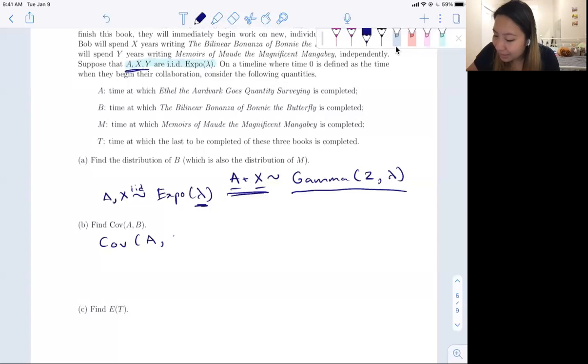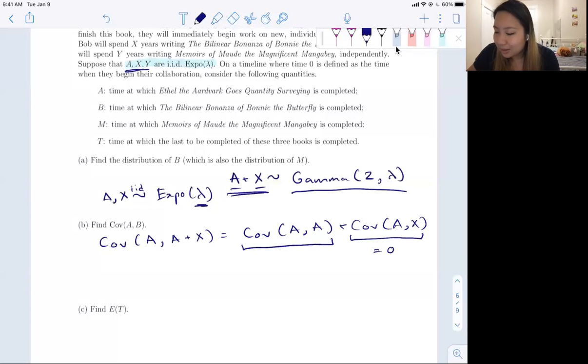So it's going to be covariance of A comma A plus X. And then by bilinearity, we can split this up into covariance of A comma A plus covariance of A comma X. And we know that A and X are independent, so this is going to be equal to 0. And the covariance of the same thing is equal to the variance of itself. So this is going to be equal to 1 over lambda squared, since the variance of an Expo(lambda) is 1 over lambda squared. So that's this one.